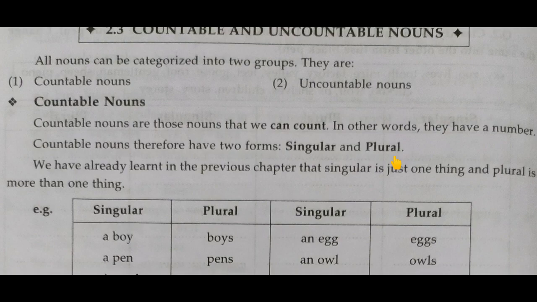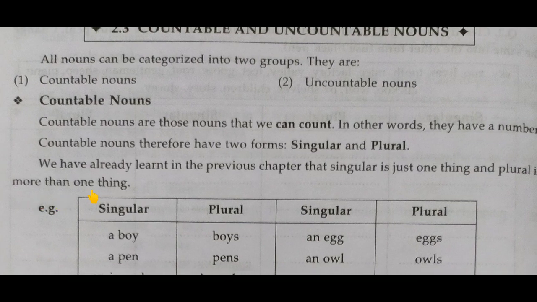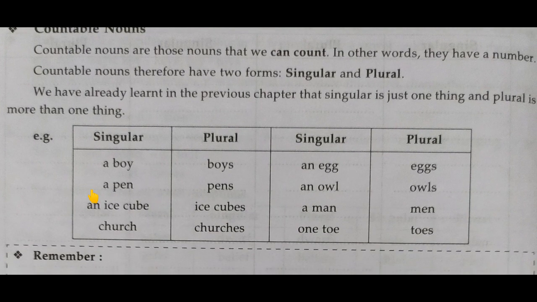So what do you understand by countable nouns? Countable nouns are the nouns which we can count, as 1, 2, 3, 4. We have already learnt in the previous chapter that singular is just one thing and plural is more than one thing. Singular means a single thing and plural means more than one thing. So here are some examples.